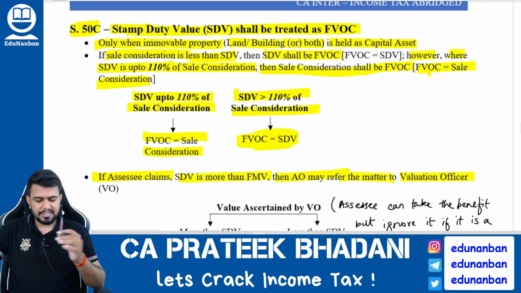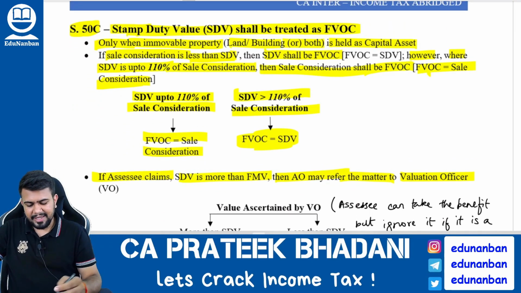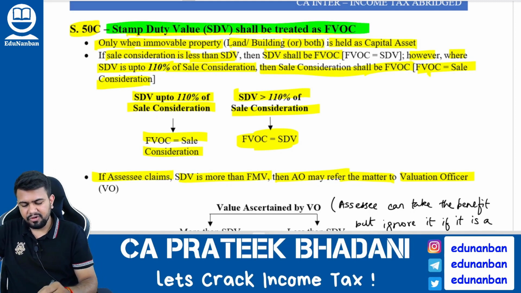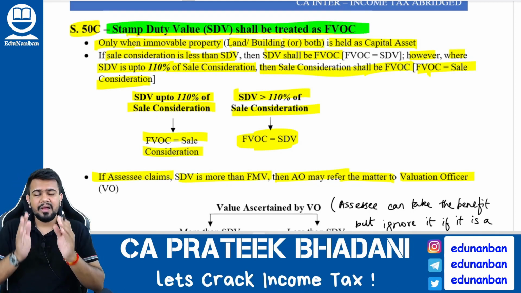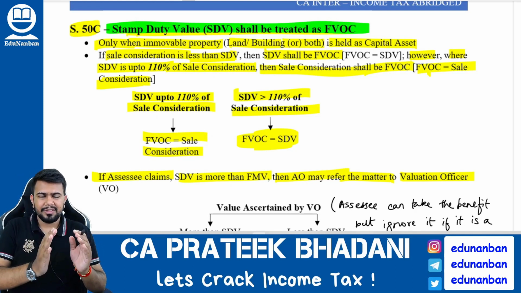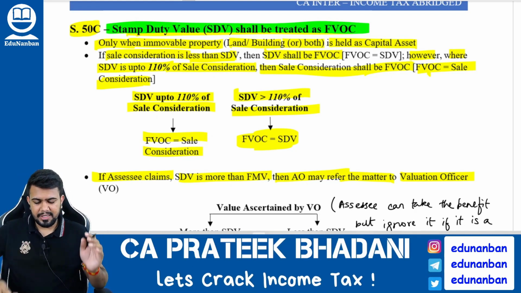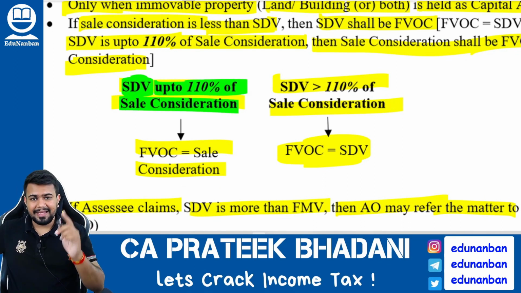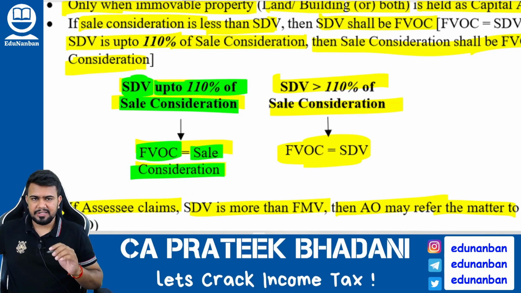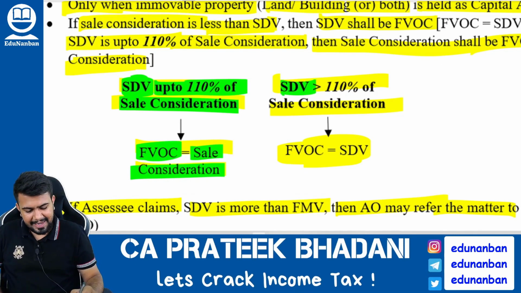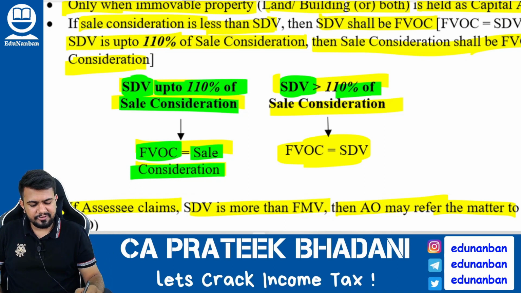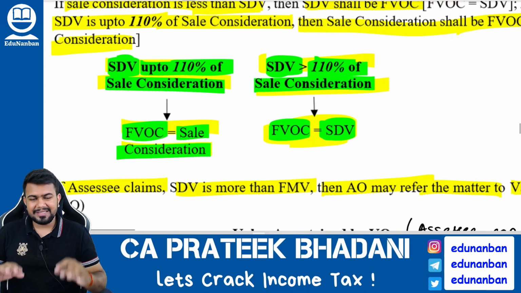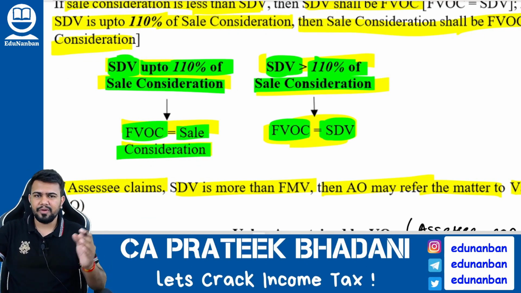Now let us discuss section number 50C, that is cases where stamp duty value will be considered as full value of consideration. Listen, Karna, when land or building or both is transferred from one person to another person, then if stamp duty value of the property is up to 110% of the sale consideration, then take full value of consideration as the sale consideration. However, if stamp duty value is more than 110% of sale consideration, take full value of consideration as stamp duty value. For this, I have given the detailed explanation in class, but I am not going there once again.